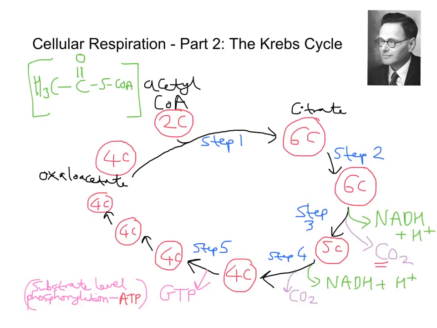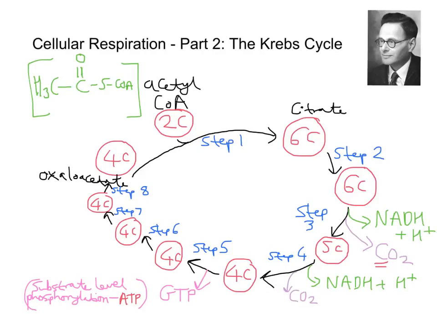So you can see why some textbooks, if we say this is step 6, this would be step 7, and this one here would be step 8. You can see why some books would shorten it and just have 6 carbon, 5 carbon, 4 carbon, and then 4 carbon adding to the 2, the acetyl-CoA, to go back to 6. So it kind of keeps it a bit shorter, but I deliberately want to show you all of the steps in the Krebs cycle. So let's pick up with step 6.